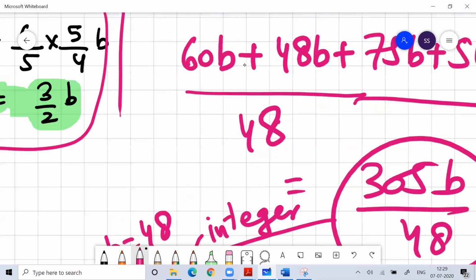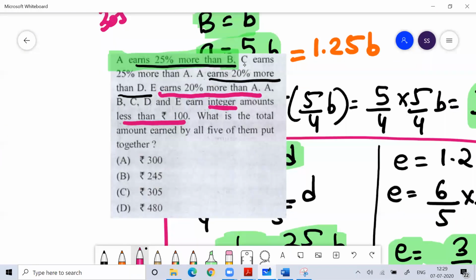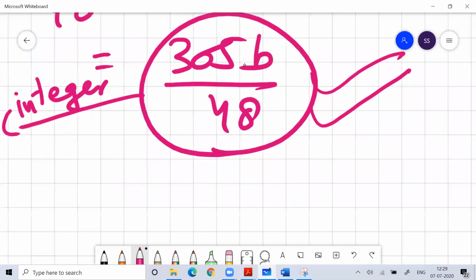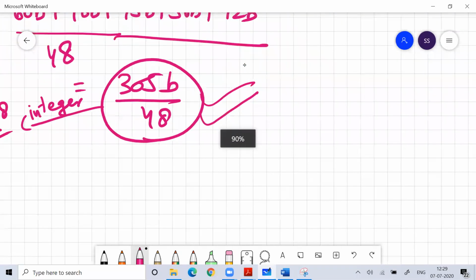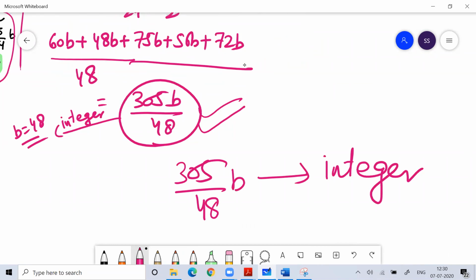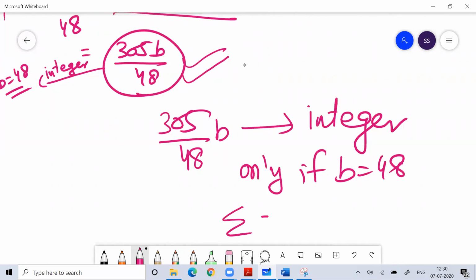You have to understand here, in the question it is written that A, B, C, D, E are all integers. So if you add them, you can never get a fraction like this. So how are you getting a fraction? This 305 by 48 B is an integer. How is this an integer? This is an integer only if B is 48. If B is 48, what is the sum? Sum is 305. That's it.